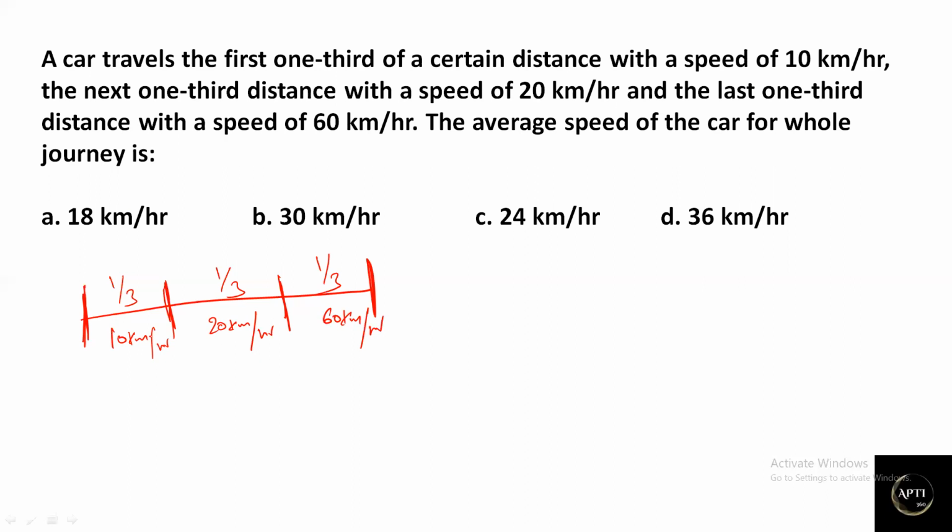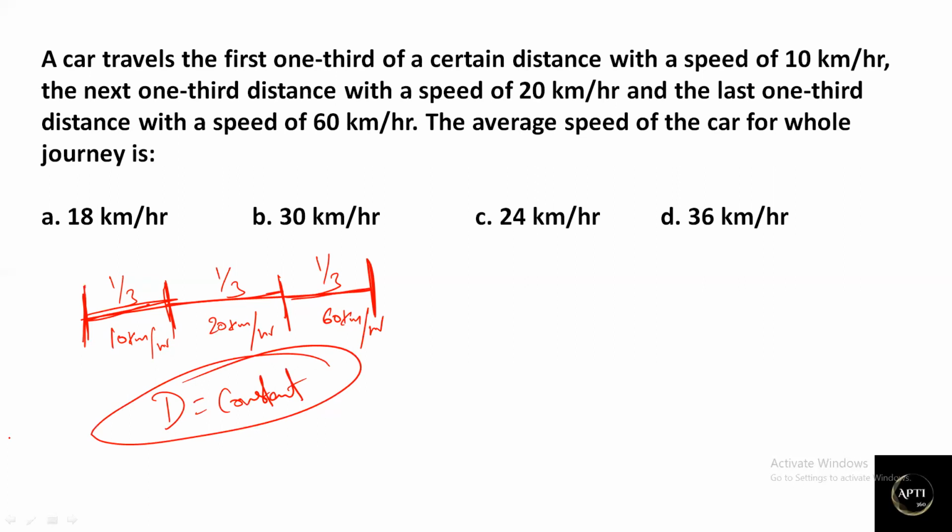Correct? Now, the first part is one third, the second part is one third, the third part is one third. It is clearly given, indirectly, that the distance is constant. Because first one third, second one third, and last one third together make the complete distance. So if you observe each segment, the distance is constant. If here it is x kilometers, here also x kilometers, here also x kilometers. So when the distance is constant, we have three different speeds.